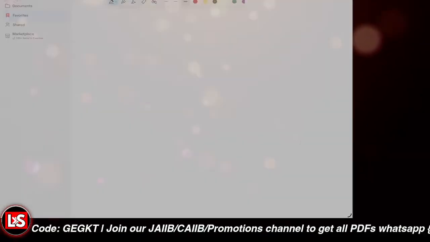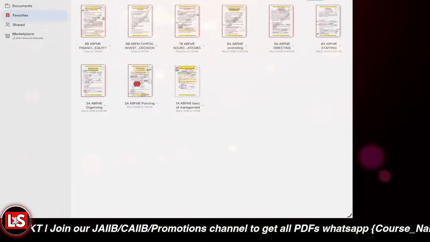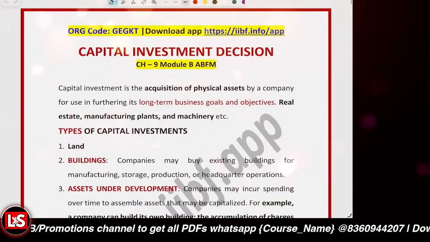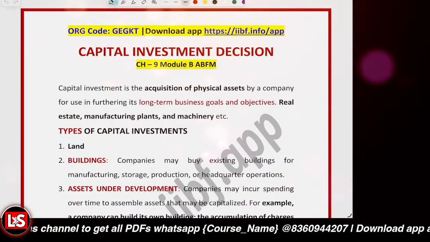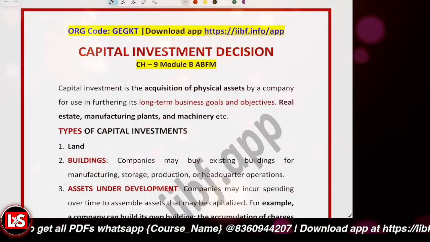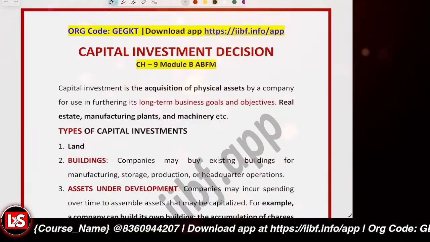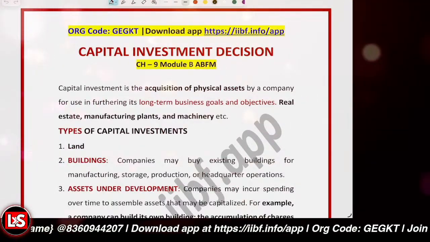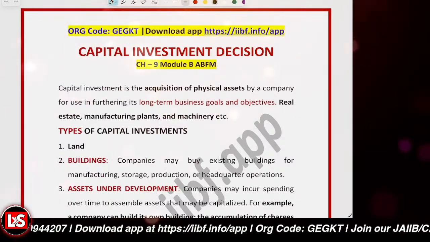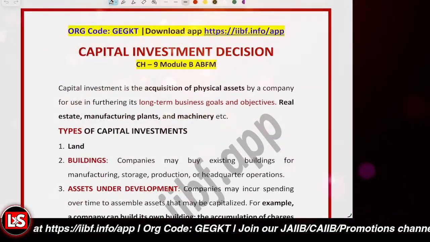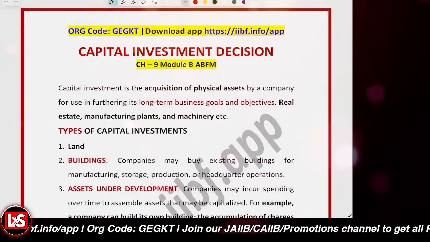After that, it's about chapter number 9, which is related to capital investment decisions. From Module B, it's the third chapter, about capital investment decisions.